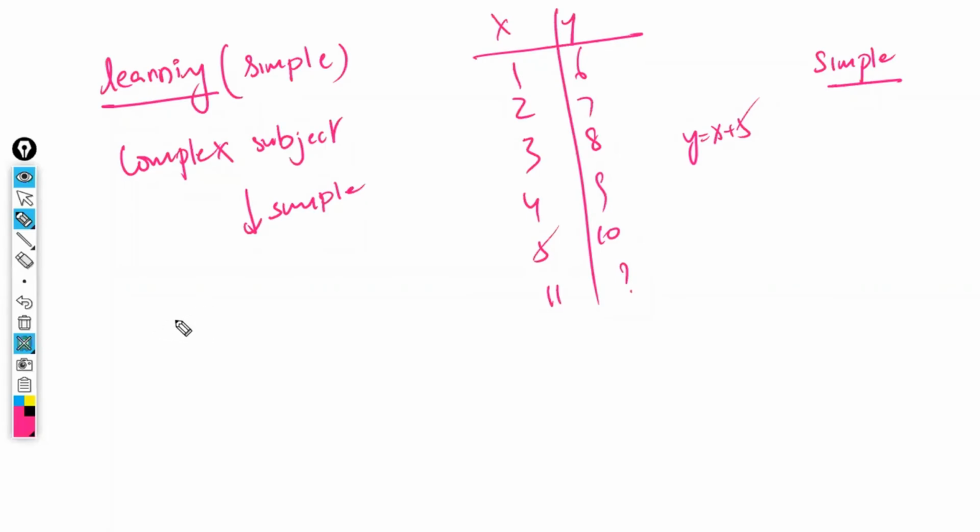Okay, if the subject is very simple but you have selected complex examples, automatically the subject will become a complicated subject. So while learning, particularly while learning, we have to go with a simple example, and slowly we have to increase the level of the example. After one example, a second example, a third example, we have to increase the level, and finally we have to apply it on a real-time project level.